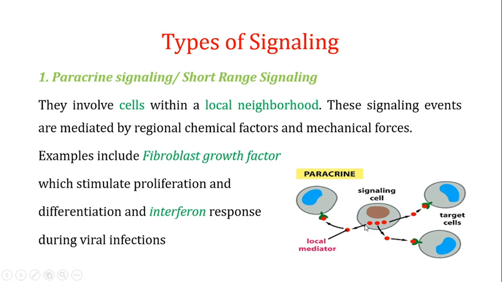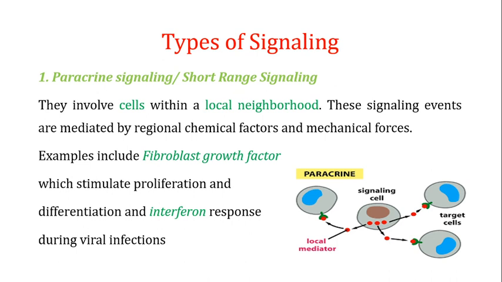Say, for example, if this is the signaling cell producing these ligands or signals, these ligands interact with target cells which are present very close to them, in their local neighborhood. The signaling cells and the cells in which a cellular response is generated are present very close to each other. Therefore, we call it short range signaling.